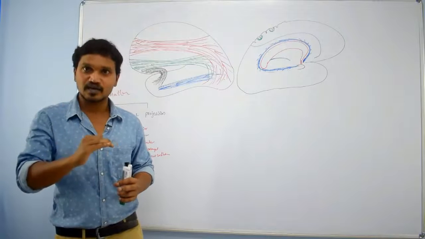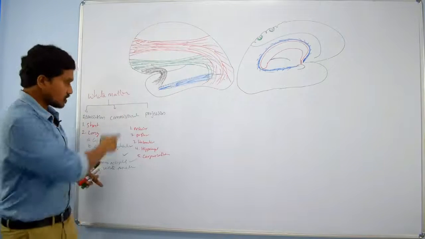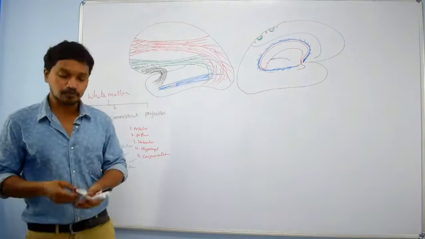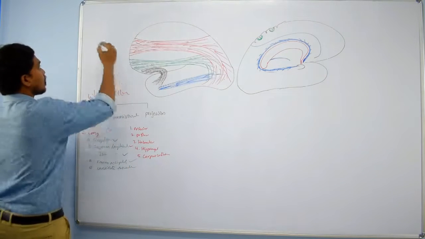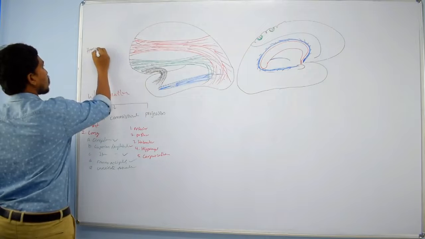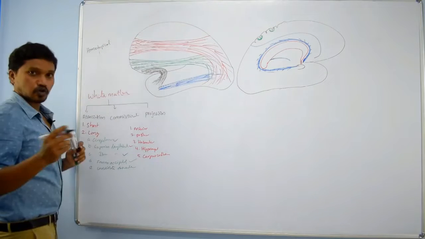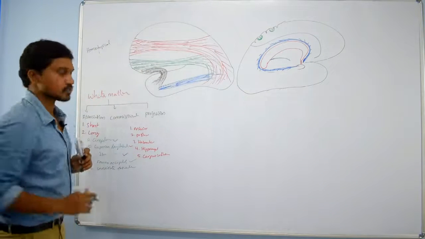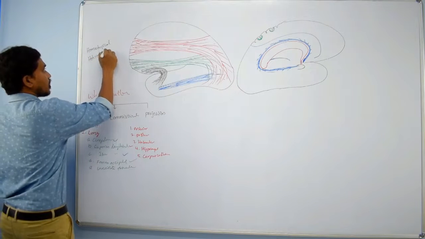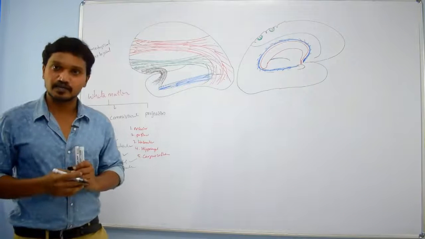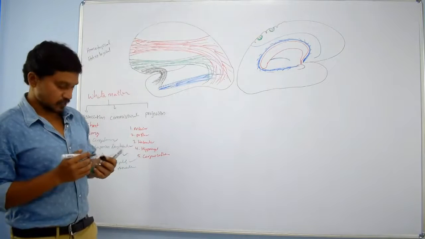According to their connection of identical and non-identical areas, these commissural fibers are further divided into two types. Those are homotopical, where topical means area. Homotopical means they connect identical areas. Heterotopical, they connect non-identical areas, right? Then first we will discuss anterior commissure.